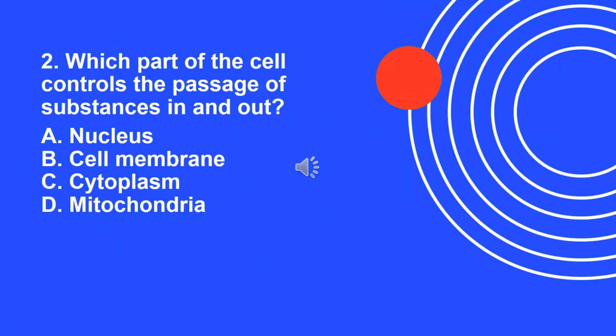Question number 2. Which part of the cell controls the passage of substances in and out? A. Nucleus. B. Cell membrane. C. Cytoplasm. D. Mitochondria.